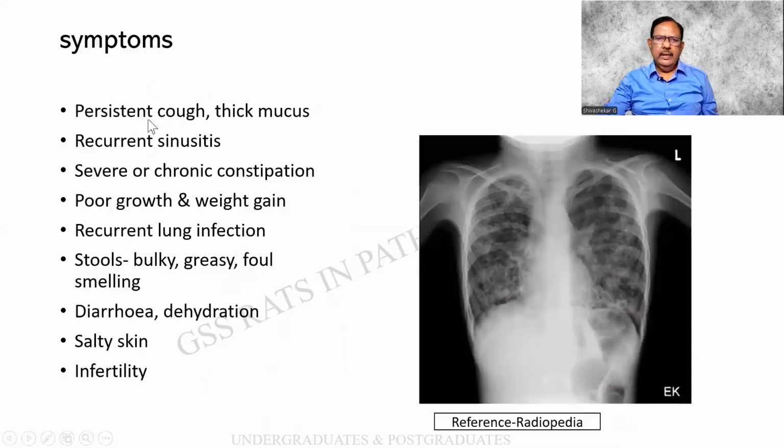The symptoms are persistent cough with thick mucus, recurrent sinusitis, severe constipation, poor growth and weight gain, recurrent lung infection, bulky, foul-smelling, greasy stools, diarrhea and dehydration, salty skin, and infertility. Thanks to Radiopaedia for this X-ray of bronchitis.